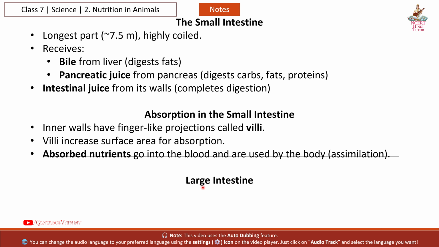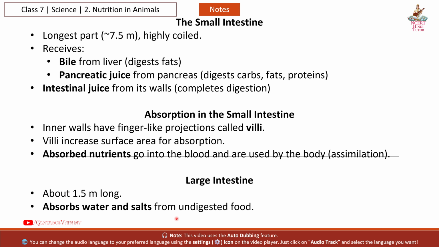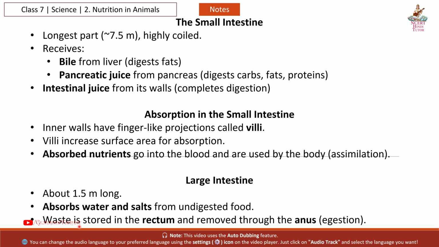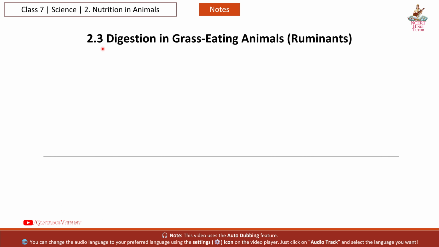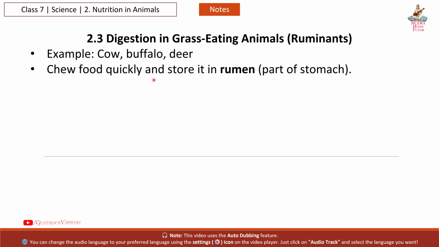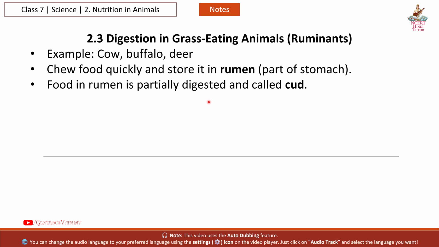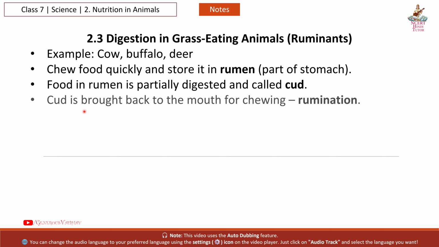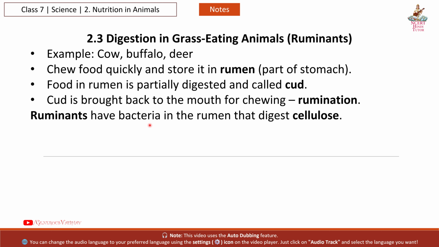Assimilation. Next, the large intestine, about 1.5 meters long, absorbs water and salts from undigested food. Waste is stored in the rectum and removed through the anus. Egestion. 2.3 Digestion in grass-eating animals, ruminants. Examples: cow, buffalo, deer. They chew food quickly and store it in the rumen, part of the stomach. Food in the rumen is partially digested and called cud. Cud is brought back to the mouth for chewing, which is rumination. Ruminants have bacteria in the rumen that digest cellulose.